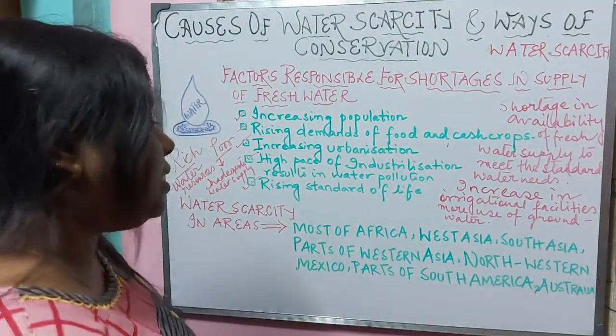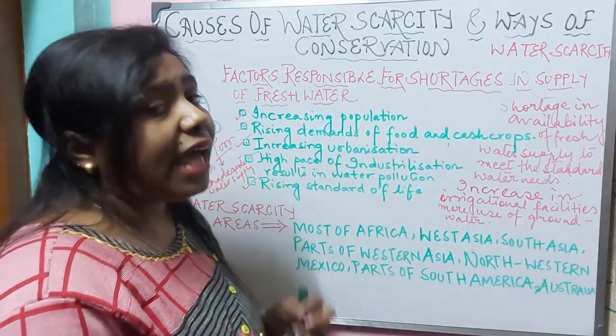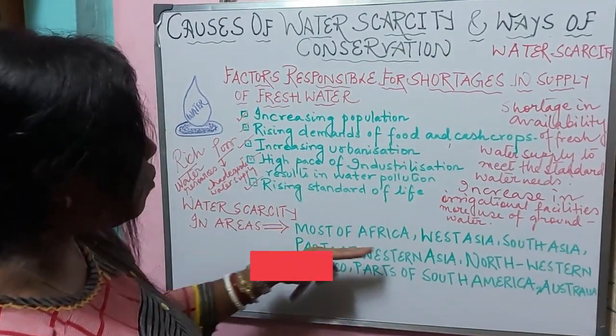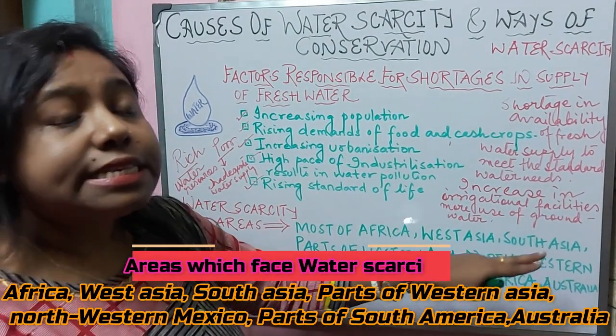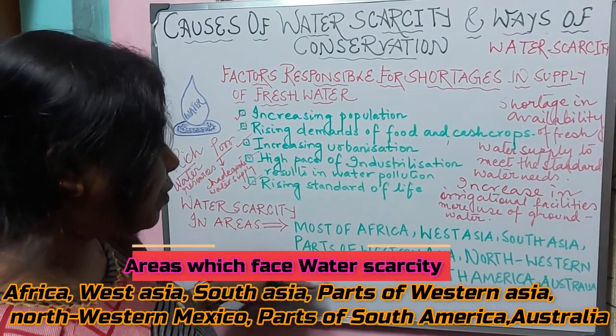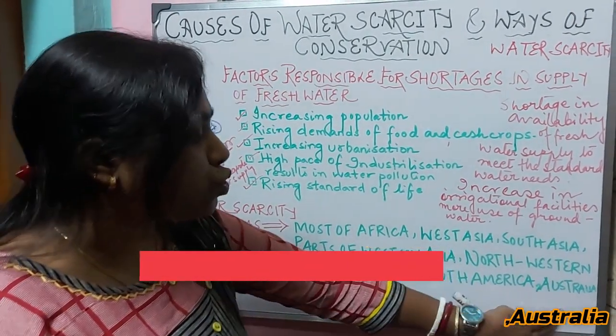Now, water scarcity is becoming a major problem, and the areas or countries which are facing water scarcity are most of Africa, West Asia, South Asia, parts of Western Asia, Northwestern Mexico, parts of South America and Australia.